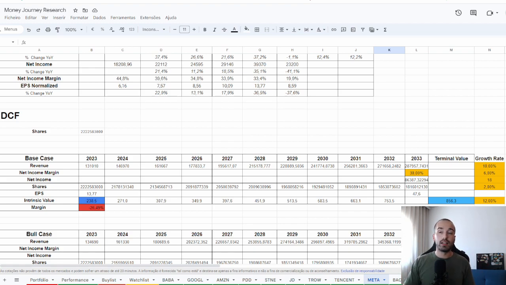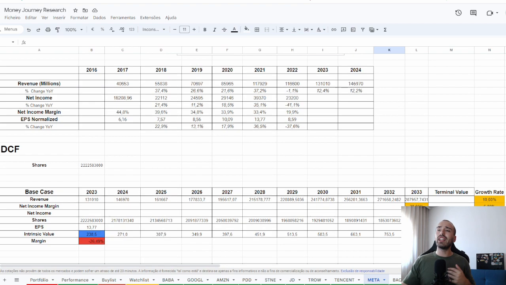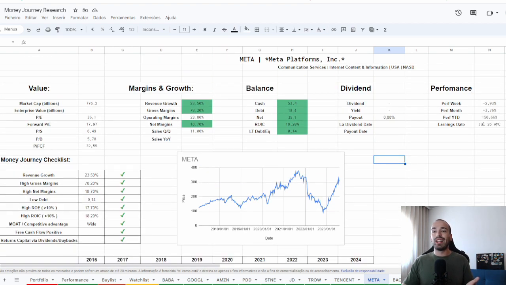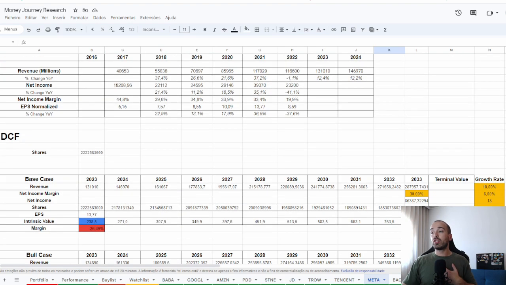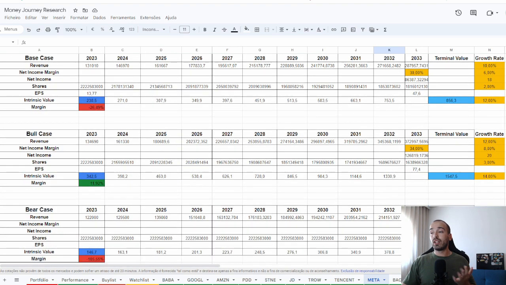The mean for the market has been around 15. You want to assume a higher P/E if it's a quality company growing a lot, and a lower P/E if the company is not good quality and its future earnings are in doubt, for example if they are not growing a lot. In this case, Meta is still growing. It's a really high quality company with a wide moat. So I do believe we should assume a higher P/E. I will assume 18 and 20 for my bull case and 16 if they grow with this compound annual growth rate.